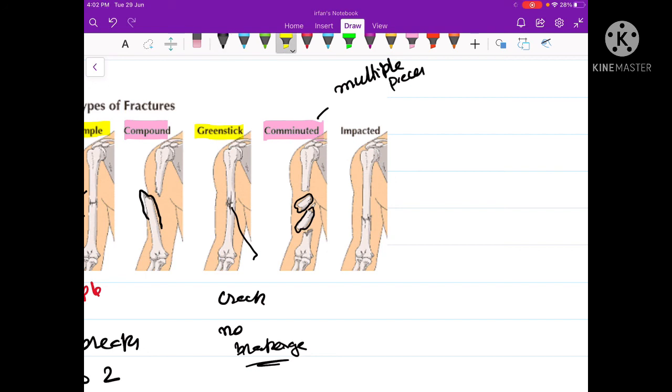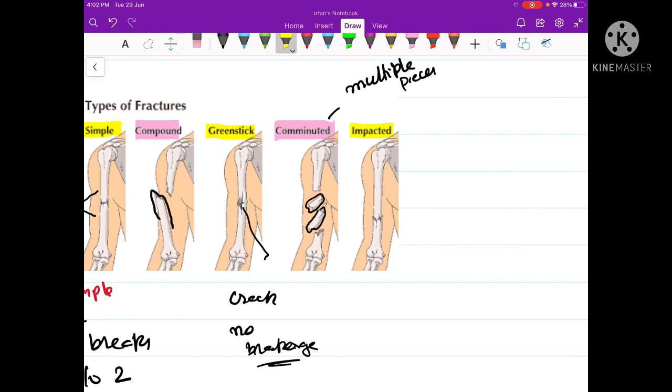The next type of fracture is called the impacted fracture. In an impacted fracture, the broken bones converge or get merged into the other bone. Here the broken bone extends into the other bone. This is more serious than a simple fracture, because the bone extends into the other piece of the broken bone. This type of fracture is called the impacted fracture.